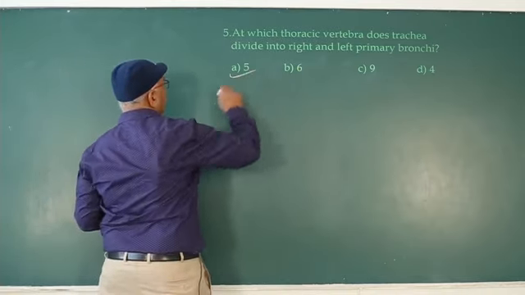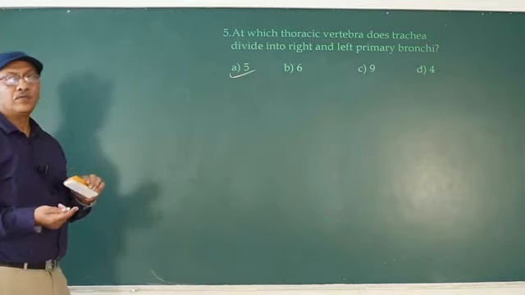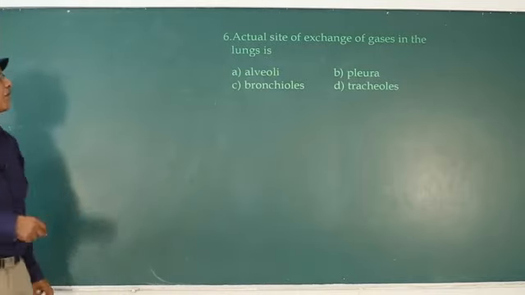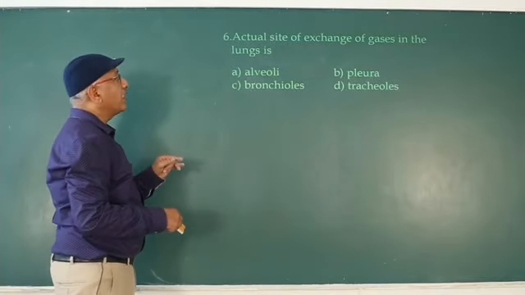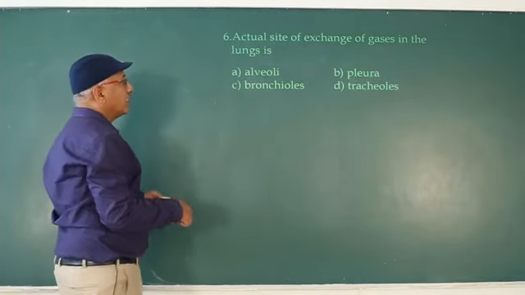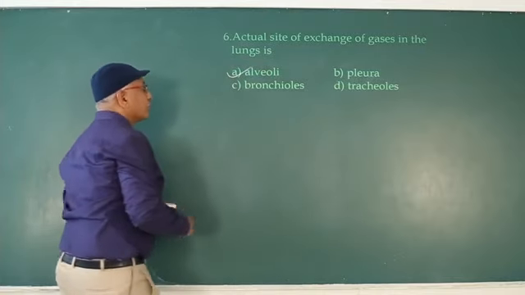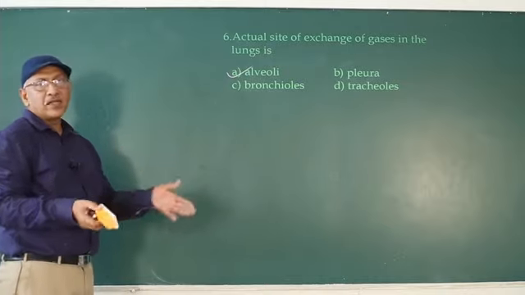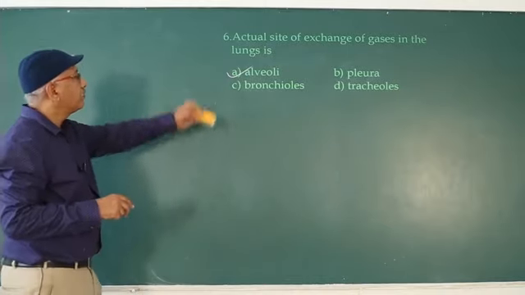Fifth thoracic vertebra. Actual site of exchange of gases in the lungs is alveoli. Pulmonary gases exchange occurs there.